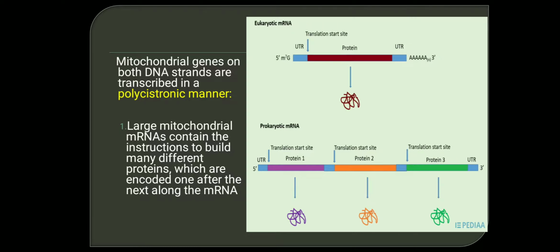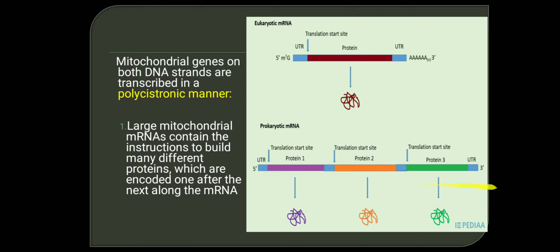For example, here the image shows prokaryotic mRNA. Since mitochondria are known to be prokaryotic in origin, they follow the same method, wherein there is a large mitochondrial mRNA. It contains the instructions to build many different proteins. So this is protein 1, this is protein 2, and this is protein 3.